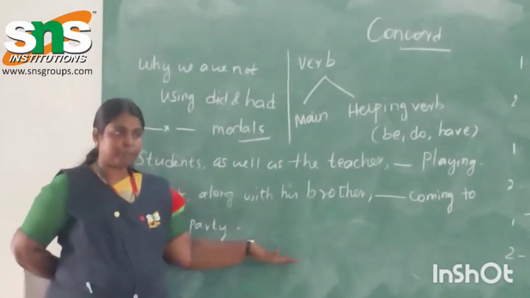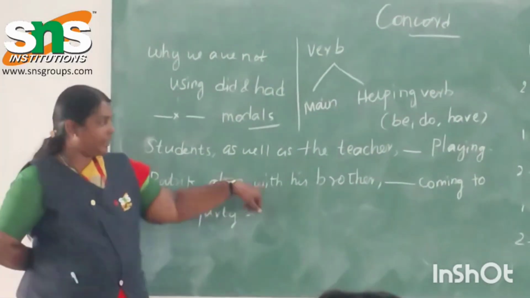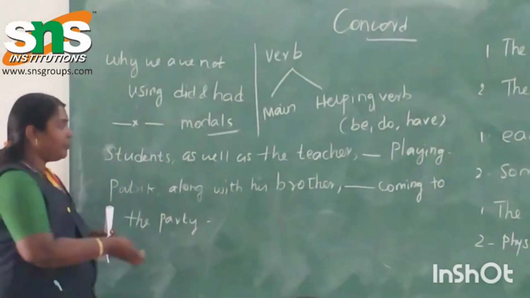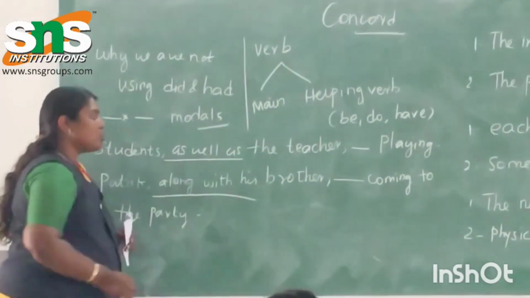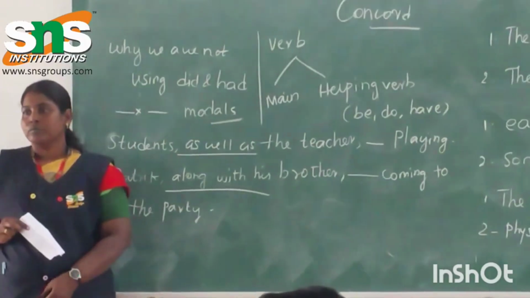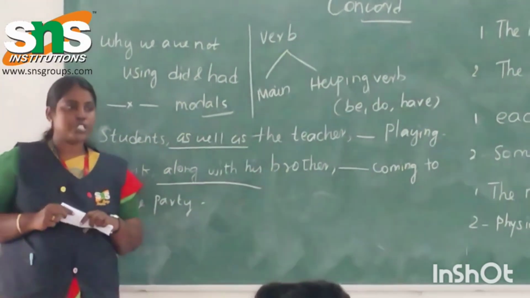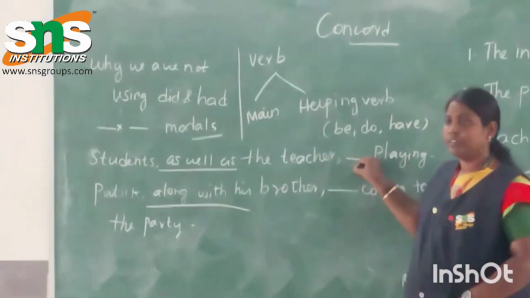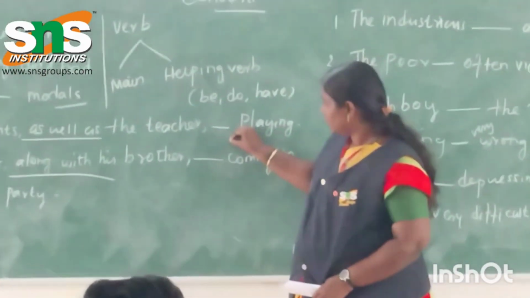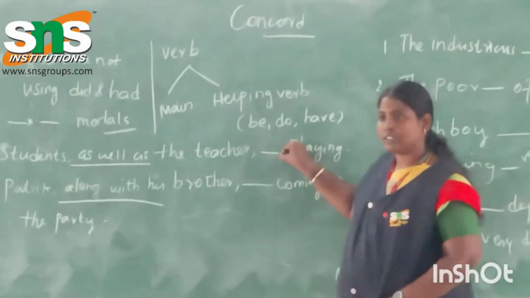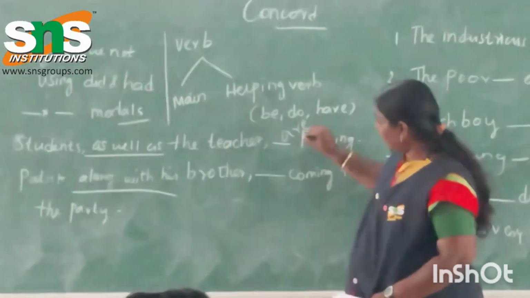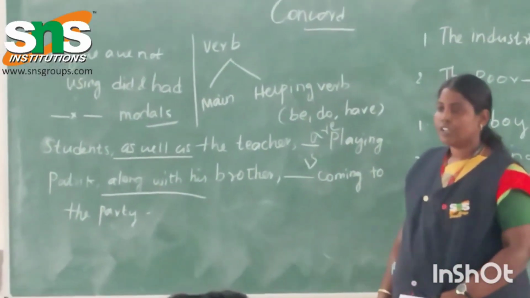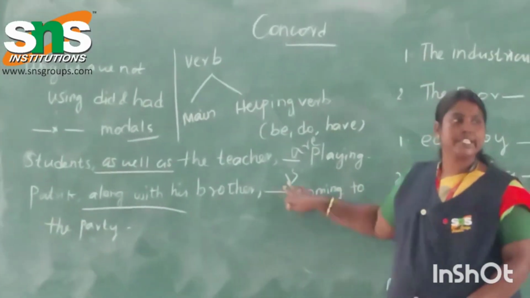I have written 2 examples here. Patrick along with his brother dash to dash coming to the party, and here you can find another sentence as well as. So what is the possible answer you can use here? For the first sentence, are. For the second one, is. Why is it so? How did you choose this verb? Is there any difference?